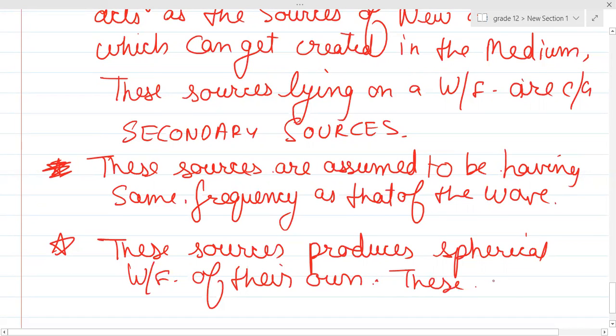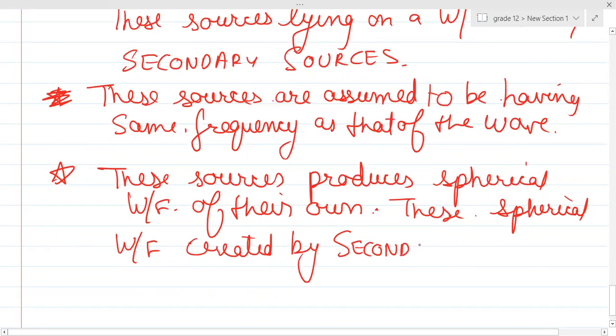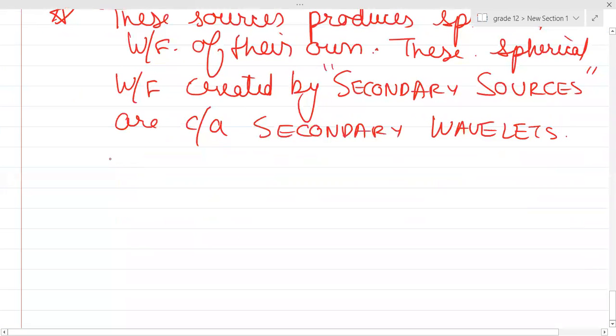These spherical wavefronts created by the secondary sources are called secondary wavelets.